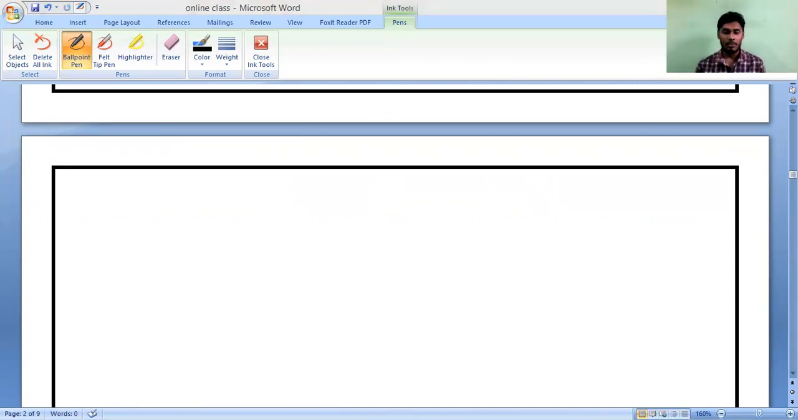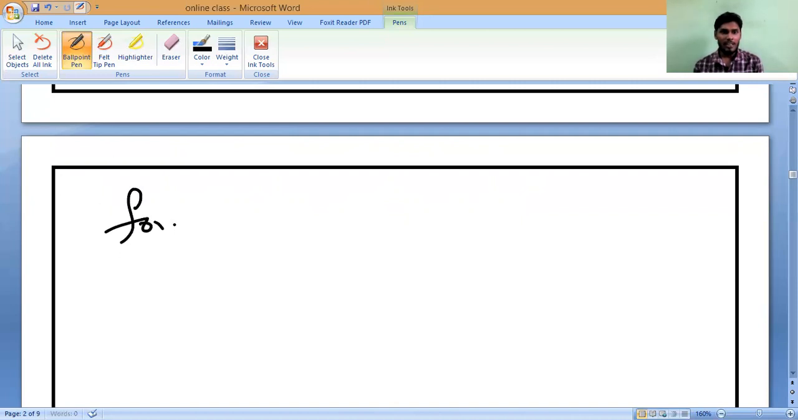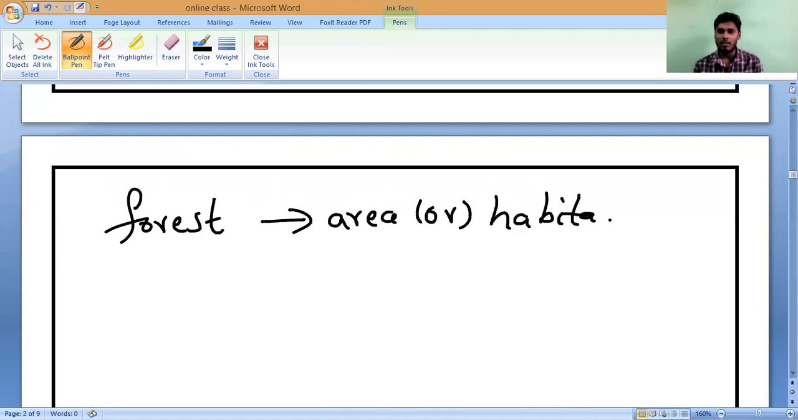Variety of organisms. For example, I will take a forest. It is a particular area or a particular habitat. Is it yes or no? Do you understand, Shruti, Naveen, Chaitanya? So let us take the forest. Forest is one type of particular area, or I can call it a particular habitat. Is it true or not? Yes, sir.